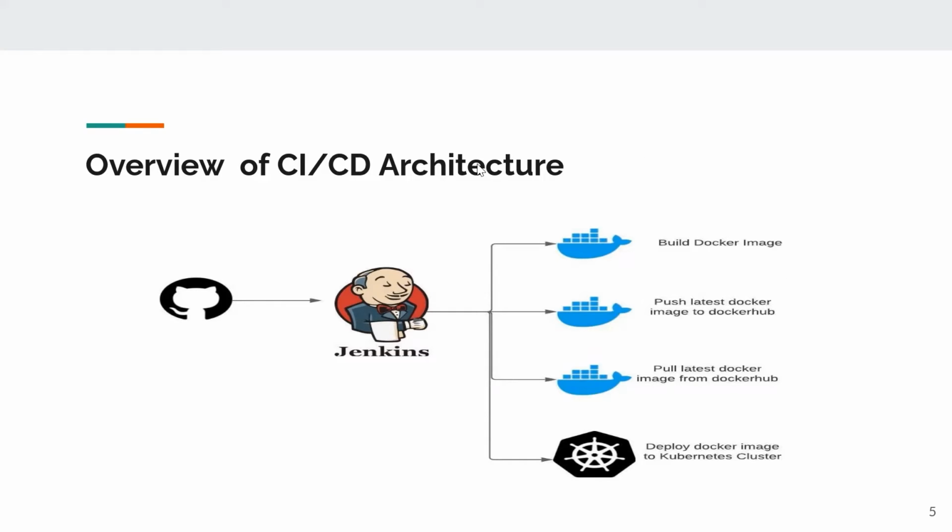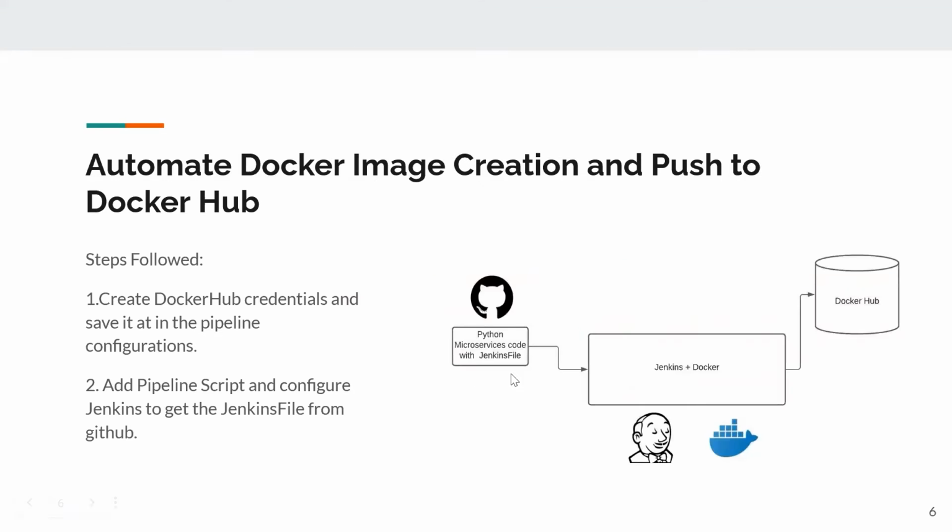For this sprint, we were able to build a Docker image for multiple microservices, push the latest Docker image to a repository known as Docker Hub, and also pull the latest image for that microservice from Docker Hub. These are the two steps we've taken to automate the Docker image creation and the push to Docker Hub, which happens when new code is checked into Git.